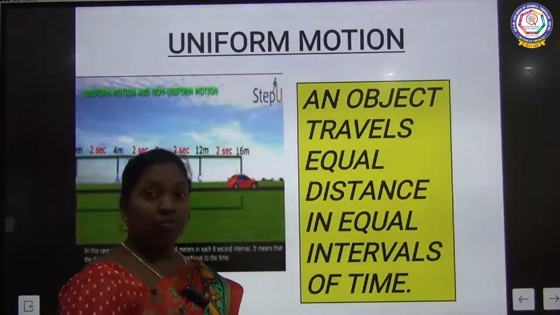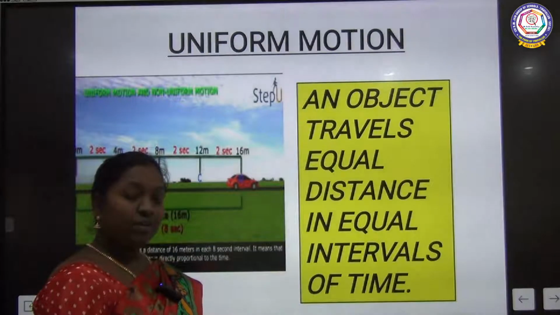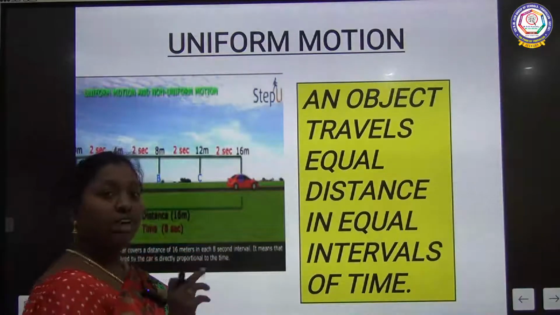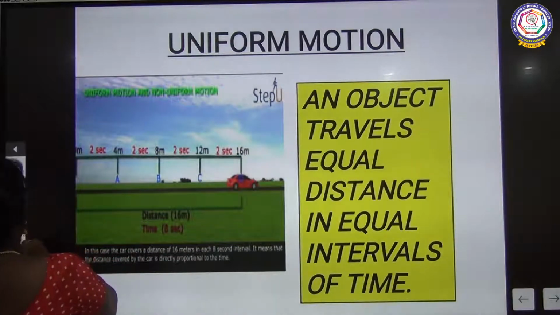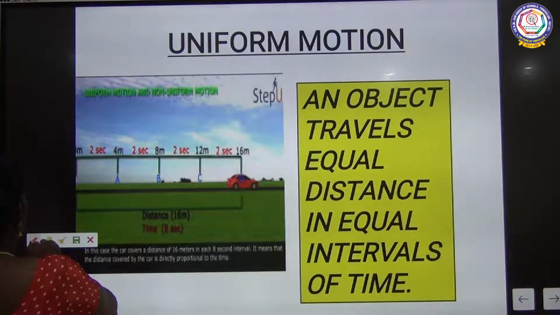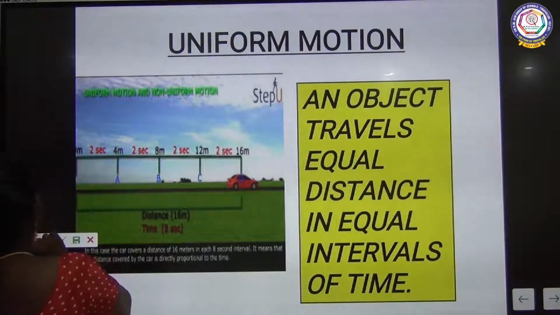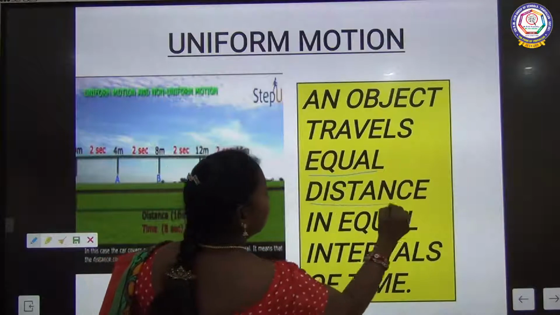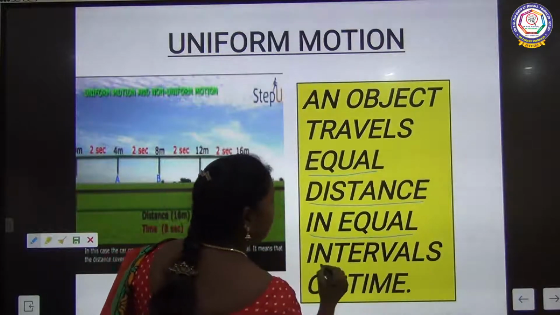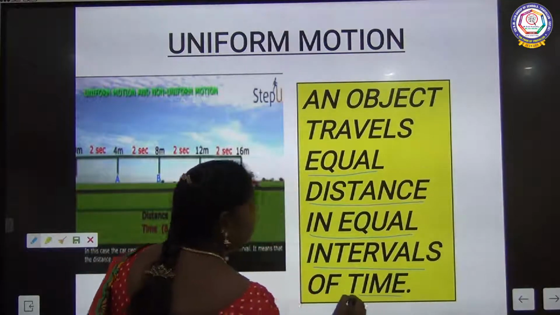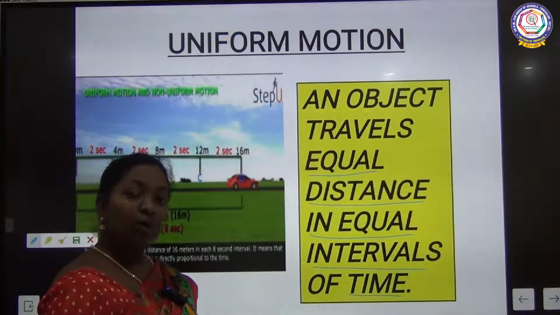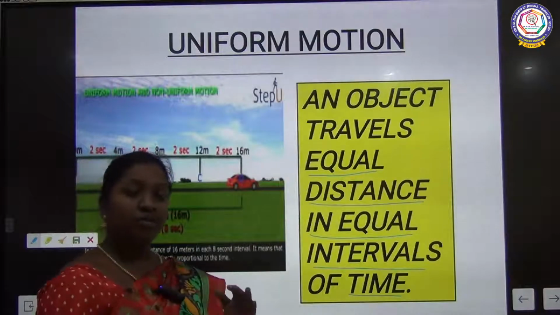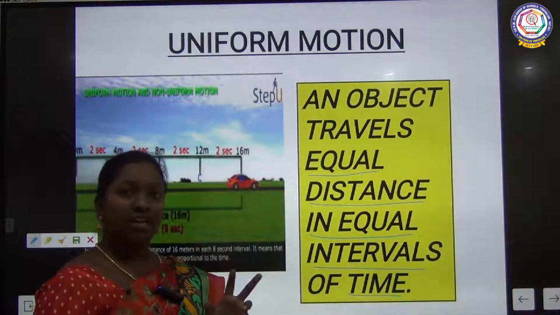Then uniform motion. Uniform means, listen, an object travels equal distance in equal intervals of time. See the words I am using: equal distance in equal interval of time. This is called uniform motion, which means distance and time both are equal.